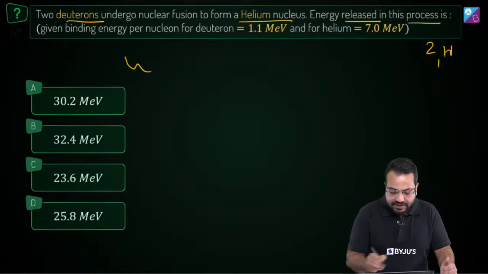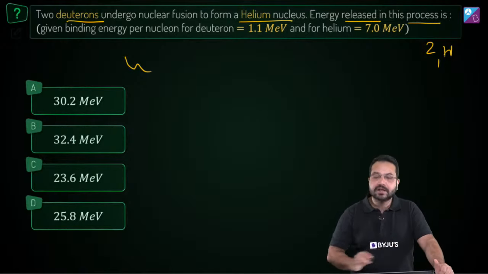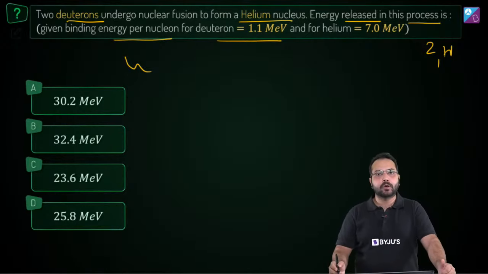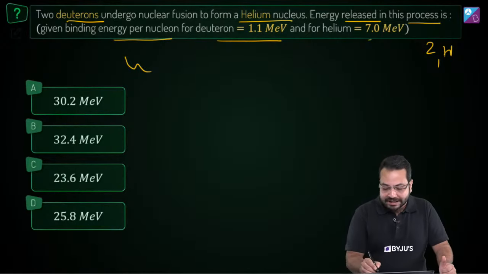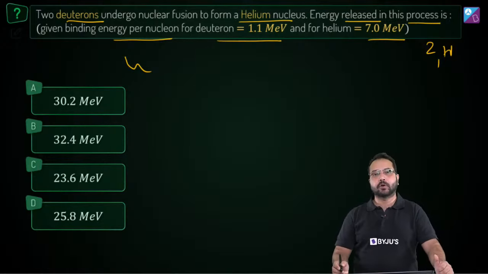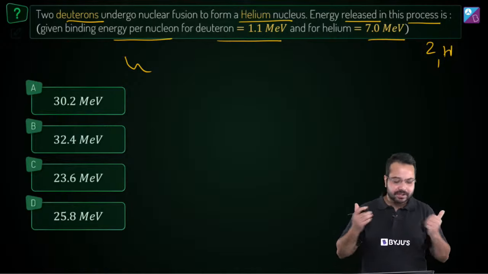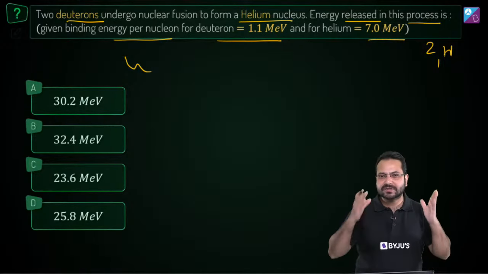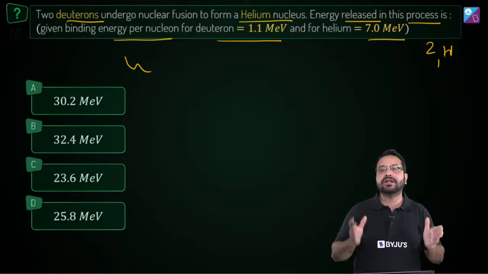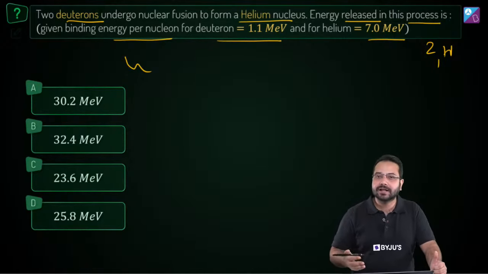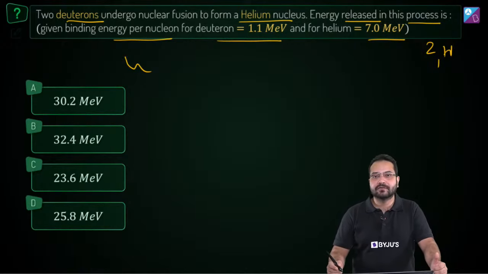The energy released in this process is, now what is the data given to us? The binding energy per nucleon for deuteron is 1.1 mega electron volt and for helium it is 7 mega electron volt. So what is this binding energy per nucleon? Take a few seconds to read the question, attempt it, and let me know what is the basic concept involved. Once we have discussed the concept, then we are going to go ahead and solve the problem.